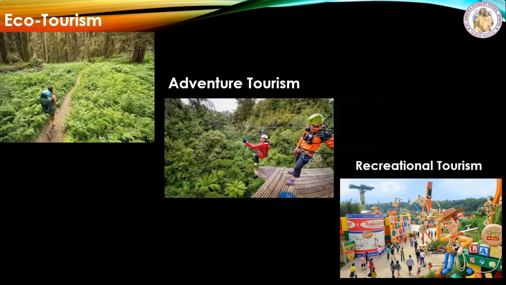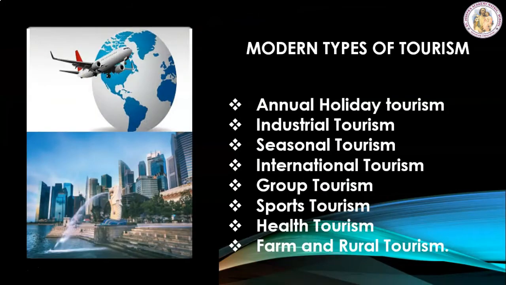Recreational tourism. This type of tourism aims at enjoyment, amusement or pleasure or mainly for fun activity. Waterfalls, hill station, beaches and amusement park are the attractive spot for recreational tourism. Apart from this, there are certain modern types of tourism which got developed in recent years.